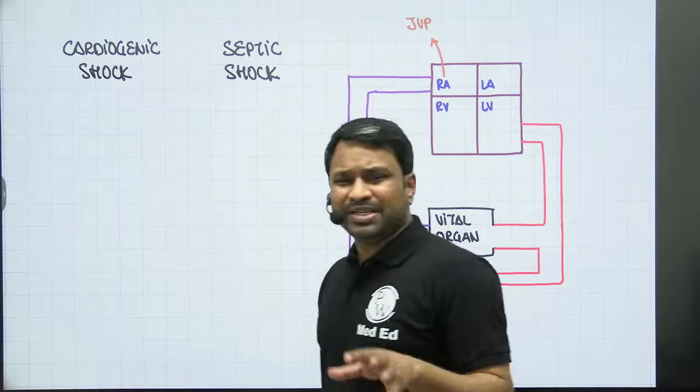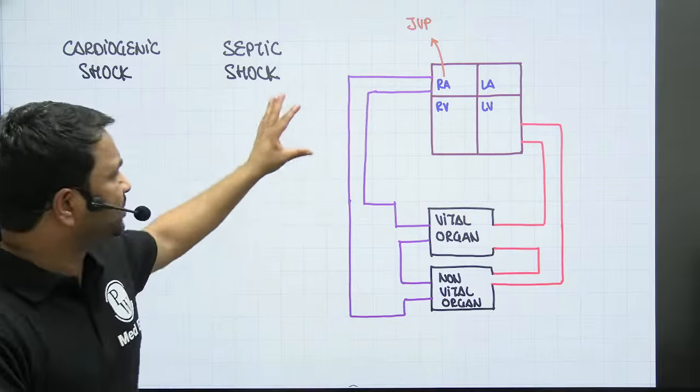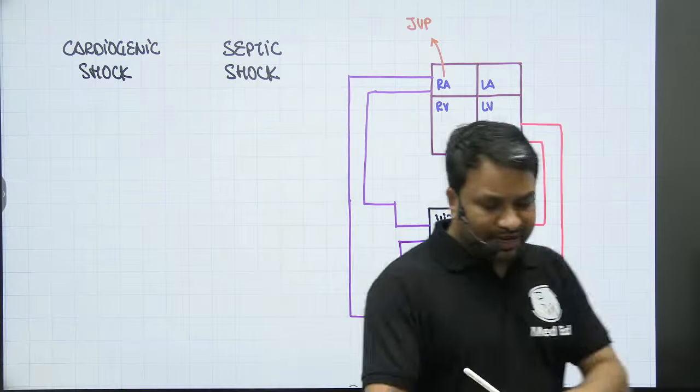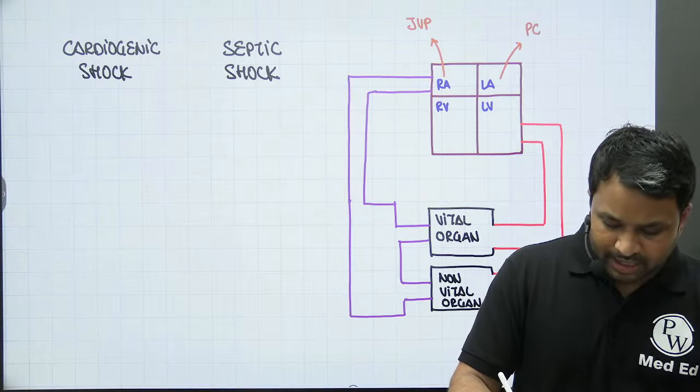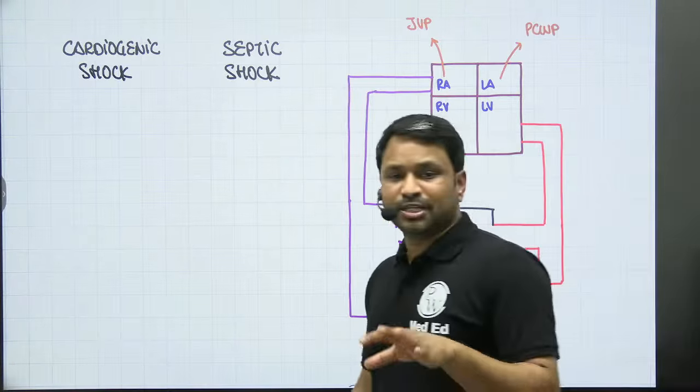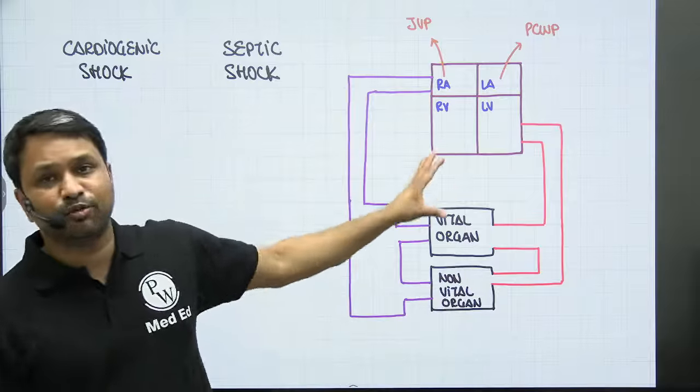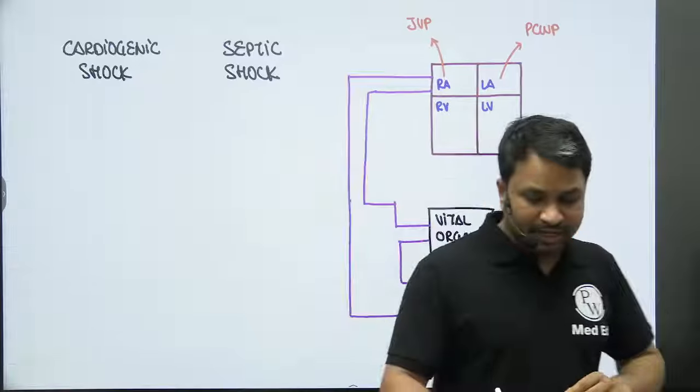So JVP is actually a fancy word to tell you that it is measuring the right atrial pressure. So what is the fancy word to tell you that I'm measuring the left atrial pressure? That is nothing but your pulmonary capillary wedge pressure. PCWP is nothing but pulmonary capillary wedge pressure, which is going to measure the pressure of your left atria.